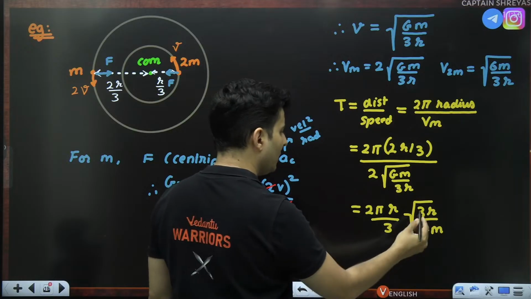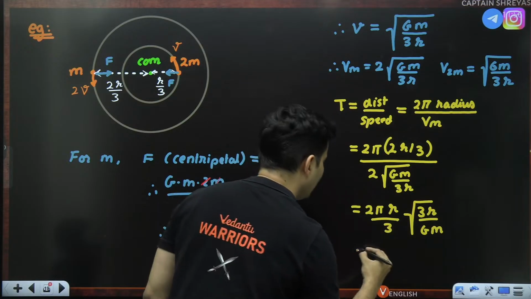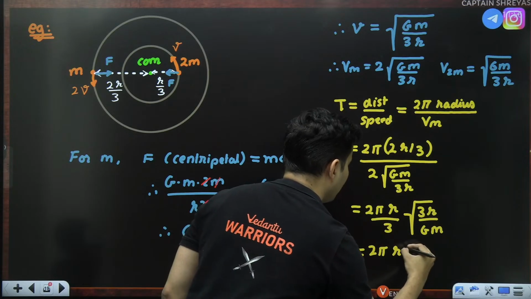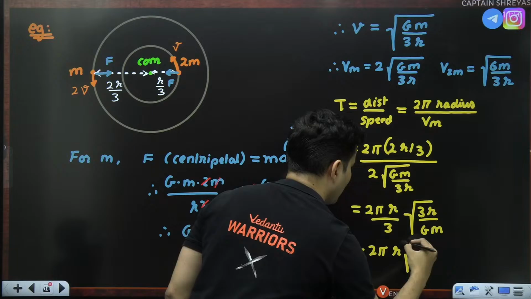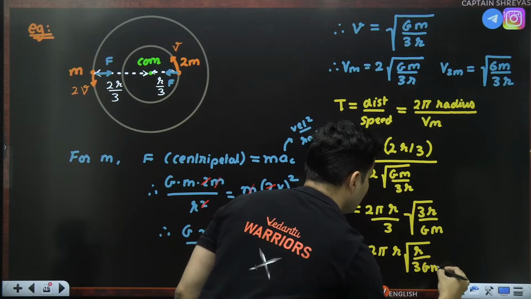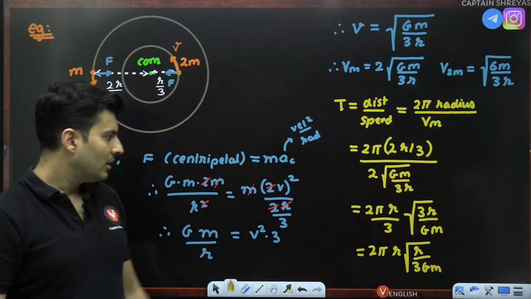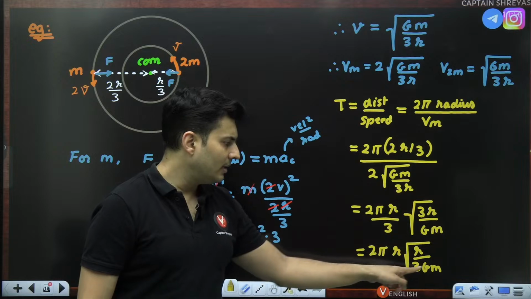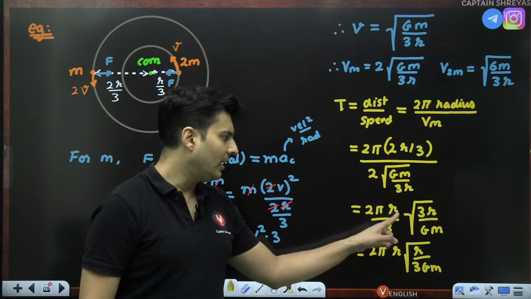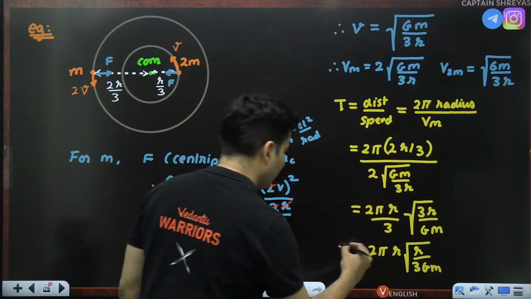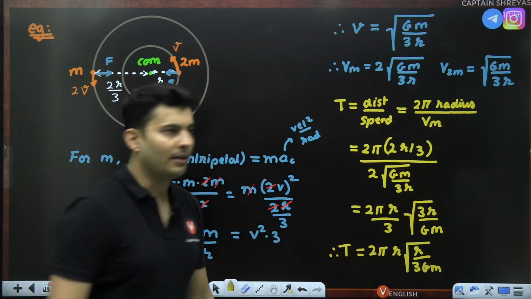Perfect. If you want, you can cancel this root 3 and root 3, and you will get this as 2 pi and then r and then root and then r and then 3 times of gm. That's it. That is the answer. Root 3 cancel. Root 3 will remain in the denominator. Take it inside root 3 gm. 2 pi r and r is there inside the root. So that is the answer for our time period of revolution.